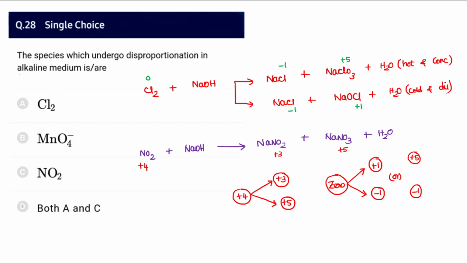Next, 28. The species which undergo disproportionation in alkaline medium, like sodium hydroxide, caustic soda, which can be considered as an alkaline medium.